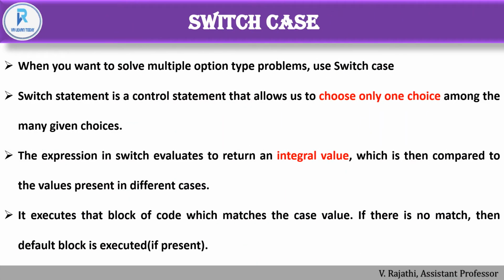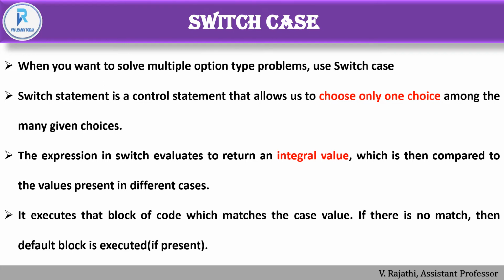And next is the switch statement. When you want to solve a multiple-option type program, use switch case. A switch statement is a control statement that allows us to choose only one choice among many given choices. The expression in switch evaluates to an integral value, which is then compared with the values present in the different cases. It executes the block of code which matches the case value.